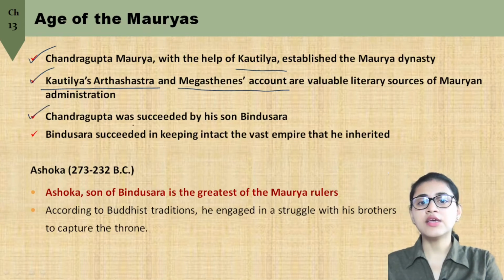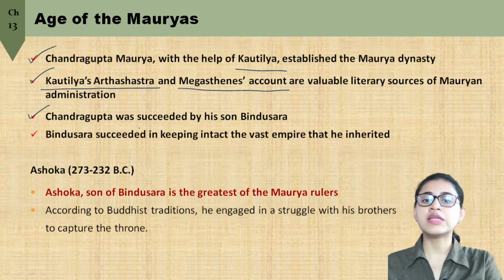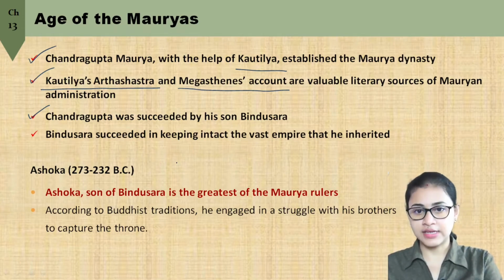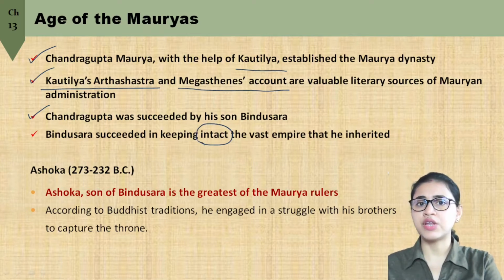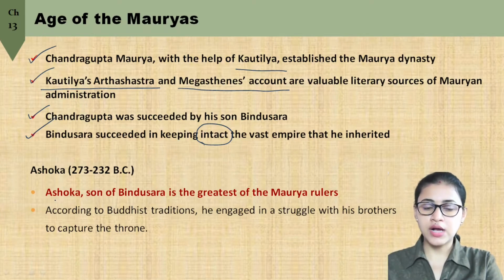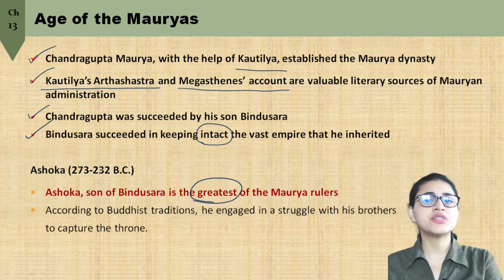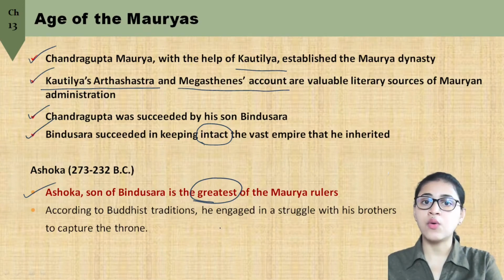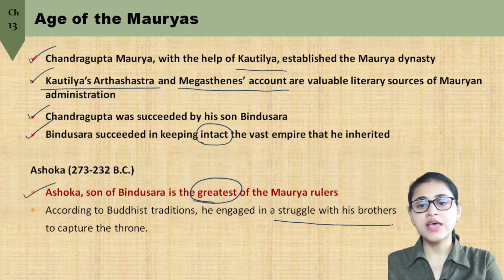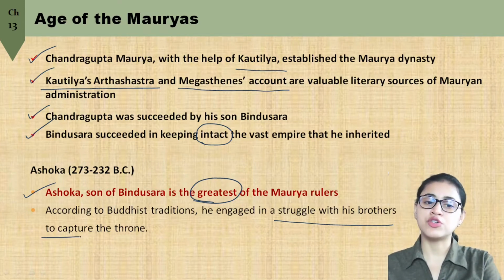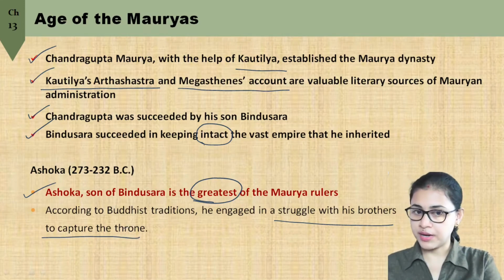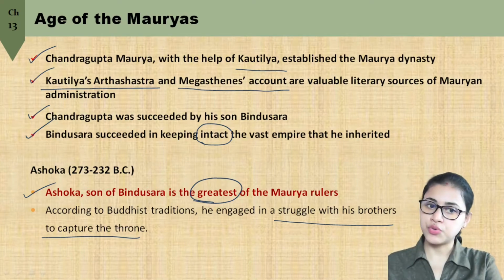Now Chandragupta was succeeded by his son Bindusara. Bindusara was also successful in keeping the vast empire intact, and he also maintained diplomatic relations with the Greek rulers. Now after Bindusara comes Ashoka, and Ashoka, as we know, is the greatest of all the Maurya rulers. As per Buddhist traditions, it is said that Ashoka had to engage in a war or a struggle with his brothers and he came out successful, and thus he could capture the throne after the death of Bindusara. So this is how Ashoka came to the throne.